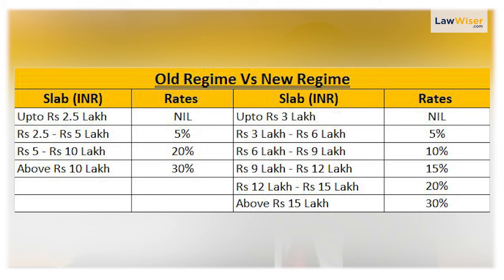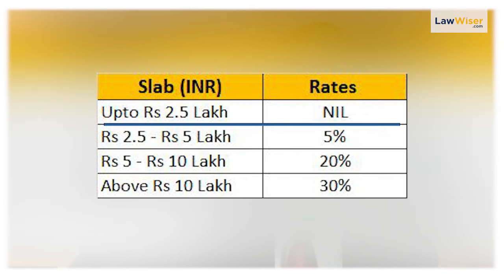However, as you can see on the screen, under the old regime the slab rates are the same as they were earlier. Up to 2 lakh 50,000 no tax, 2 lakh 50,000 to 5 lakh it is 5%, 5 lakh to 10 lakh it is 20%, and above 10 lakh it is 30%. So this is all about the slab rates under both the schemes.